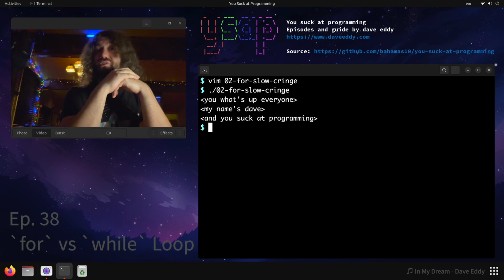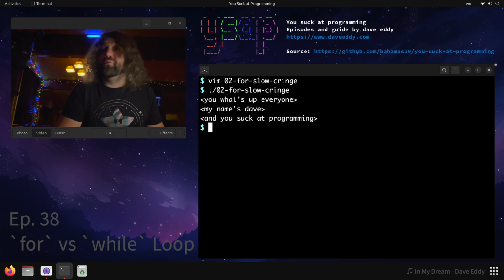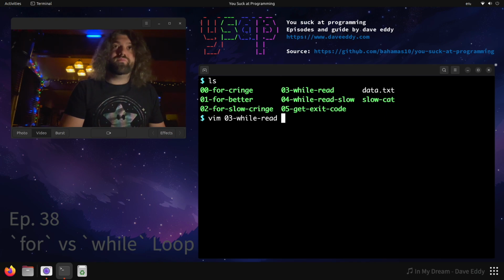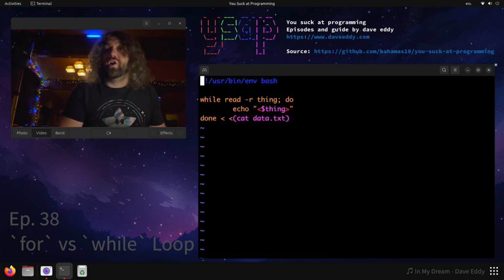So that took 3 seconds to run. We had to buffer that entire thing into memory before we could even start processing it. That is lame. So what can we do about this? Well, we can use, like I mentioned earlier, a while read line. So this is using fastcat or just cat, and we're just using a while read line.